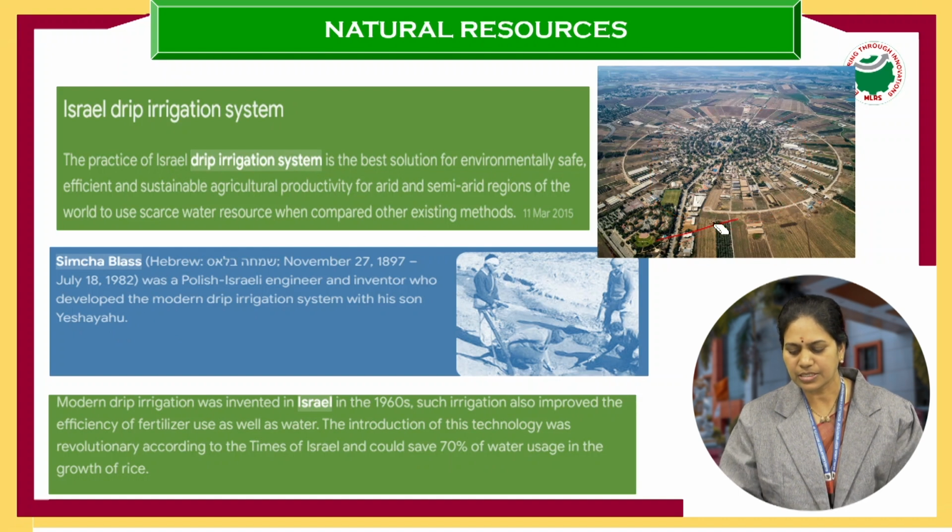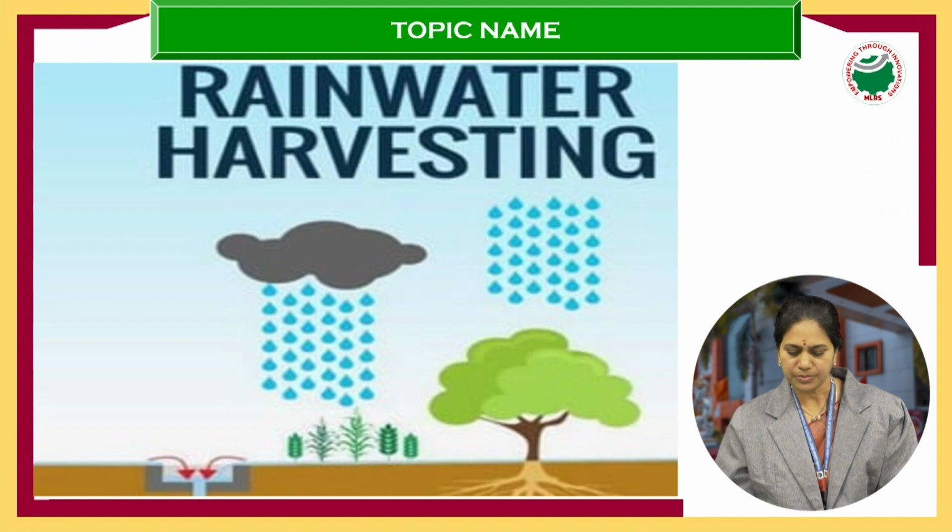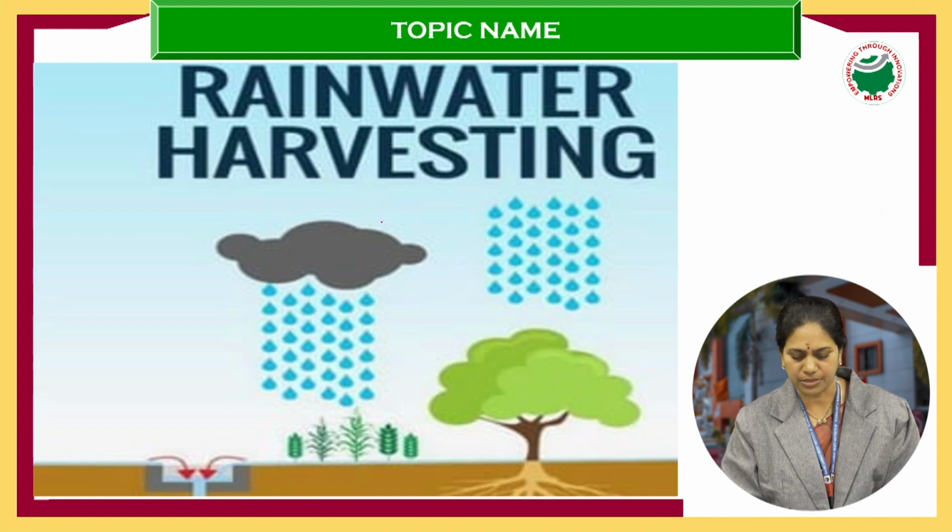and the majority of countries and places are using it, because water is the major resource available on this earth, and it's everybody's responsibility to use it amicably, to conserve it and use it properly. So that is all about drip irrigation. Now another concept is rainwater harvesting.